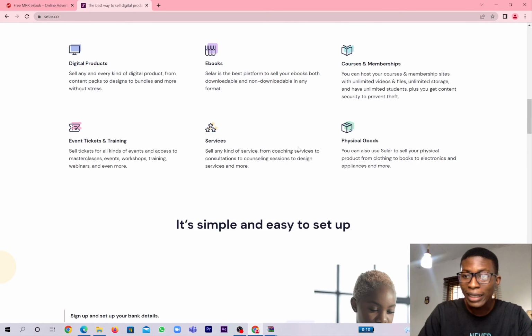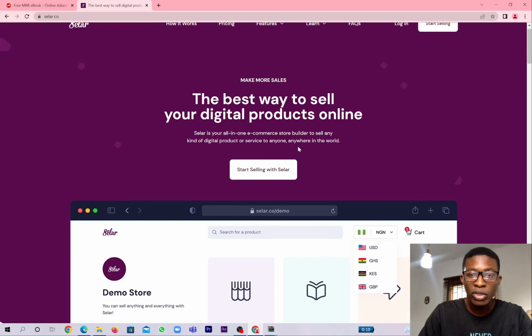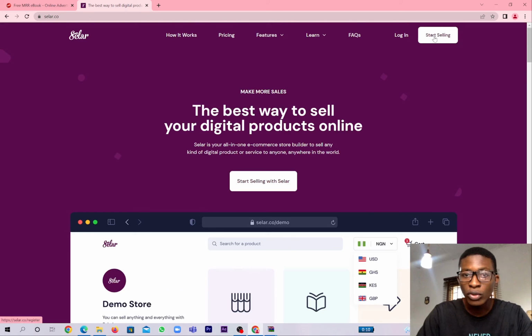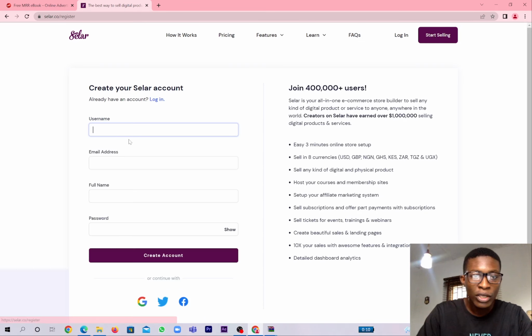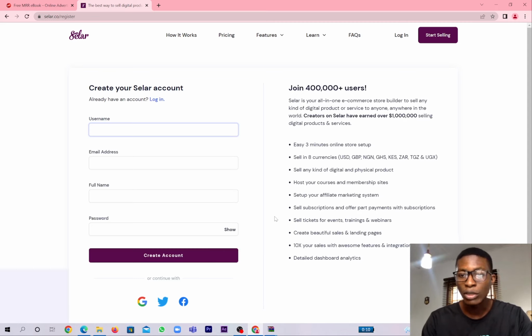So just go and set up your account and post your products. If you want to start, just click here. You input the username you want to be using, your email address, your full name, and your password. As soon as you input it, you create your account. And when you create your account, for the downloadable format of the PDF, I'll advise you before you post it here, you can easily add some little things. Just go through it, edit, and add to it to make it your own personal intellectual property. Then you can now post it on seller.co and start selling.